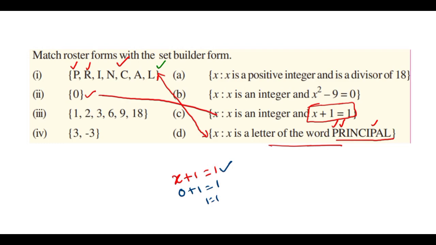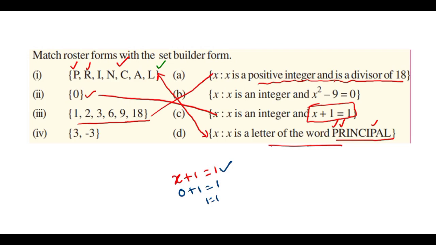Next, {1, 2, 3, 6, 9, 18}. What is this? You can see here the remaining set in set builder form: positive integers and divisors of 18. Yes, this is the set of positive integers and divisors of 18.